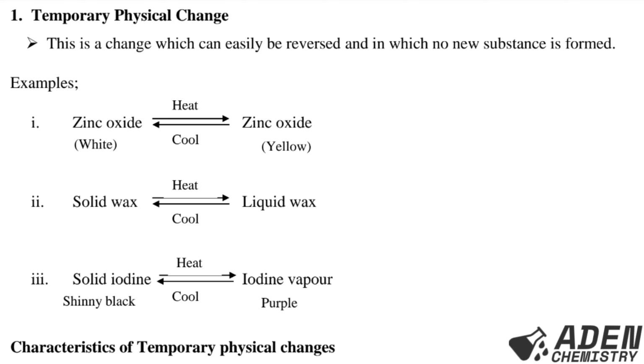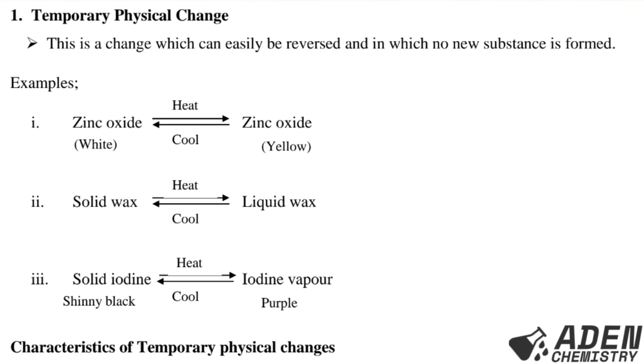For example, we have zinc oxide, which is white when cold, but when it is heated, it becomes yellow in color. So zinc oxide is white when cold and yellow when hot. The second example is solid wax. When it is heated, it becomes liquid wax. If we have liquid wax and it is cooled, we get solid wax.